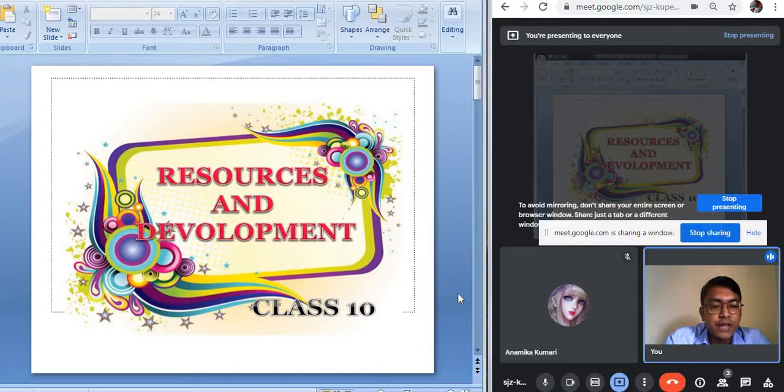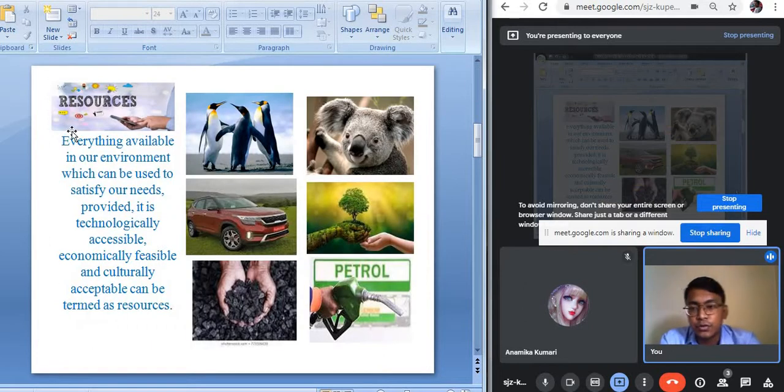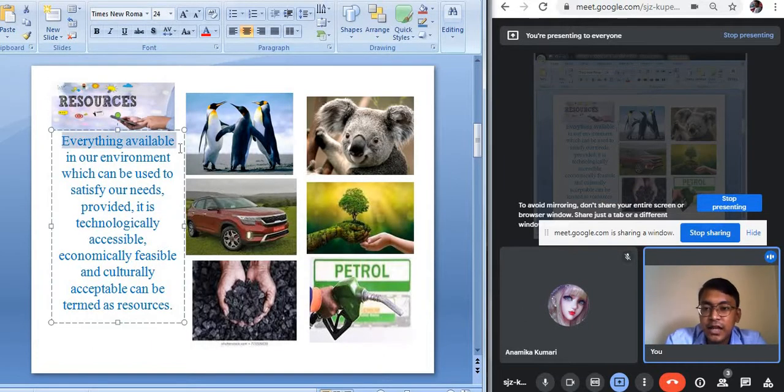Any material which has the capacity to help human beings is known as a resource. So you can get here the definition of resource. Everything available in our environment which can be used to satisfy our needs, provided it is technologically accessible, economically feasible and culturally acceptable, can be termed as a resource.